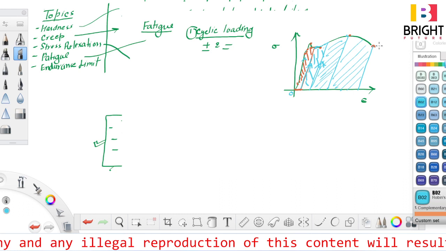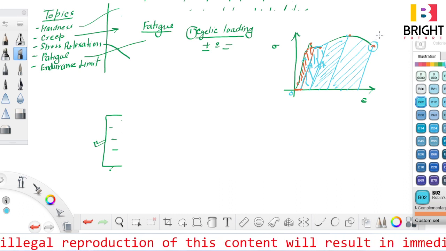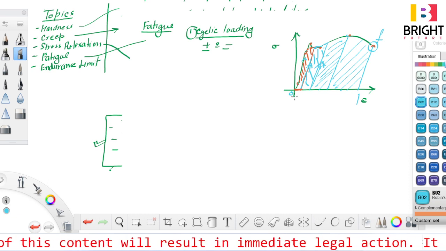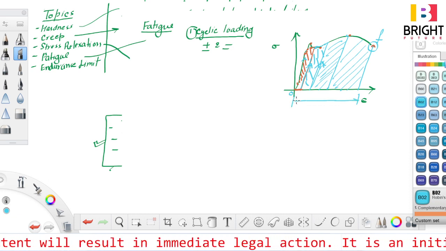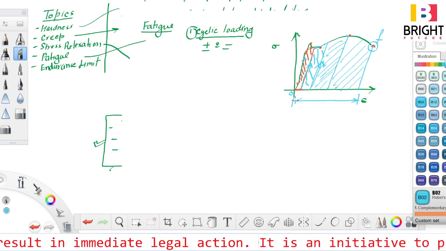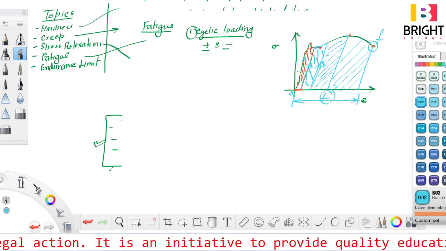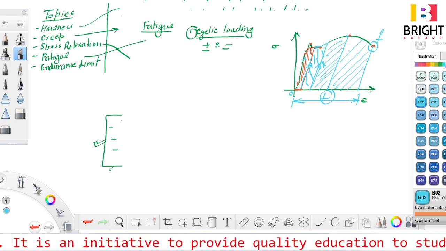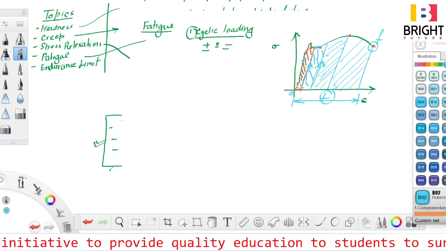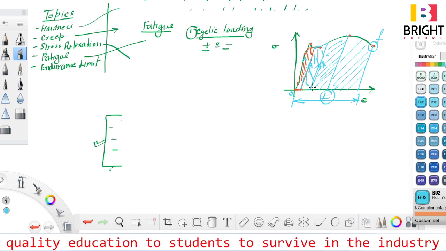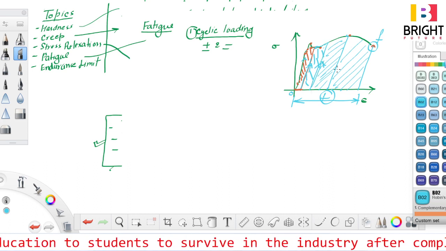Finally I will reach the fracture point. This is the fracture point. So when the energy stored is sufficient to make the fracture inside the material, then the material will fail. So what I am doing is cyclic loading. First I am loading up to this point, after that unloading, after that again reloading up to this point, again unloading, again reloading up to this point, again unloading.